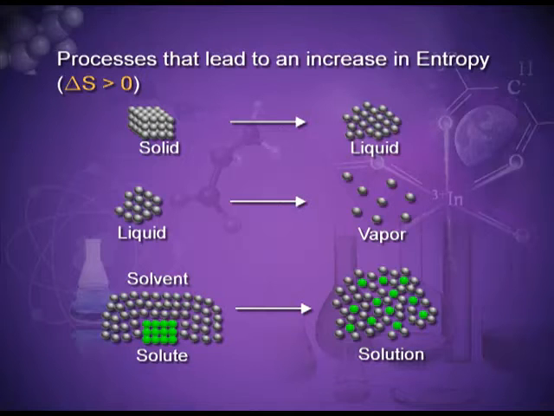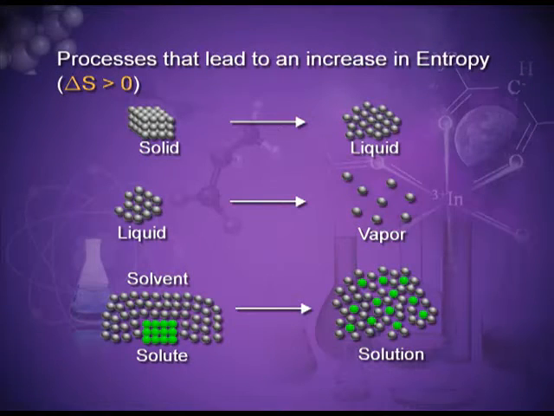In the third figure you can see that there is a solvent and solute. When they intermix to form a solution, there is high disorderness. All these processes which involve an increase in the disorderness are spontaneous. Let's see some more examples of entropy.